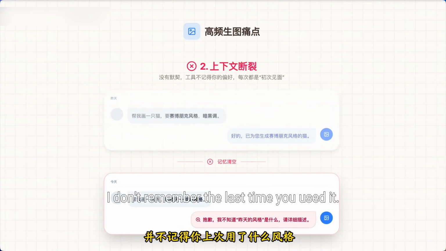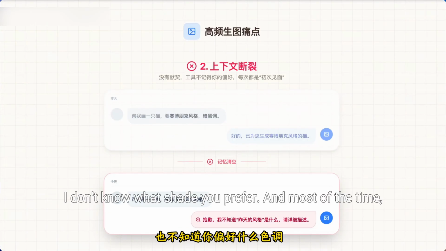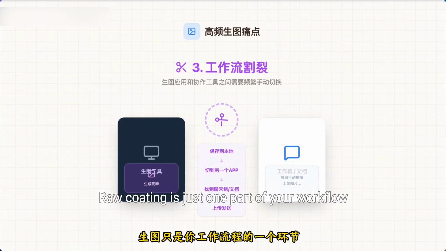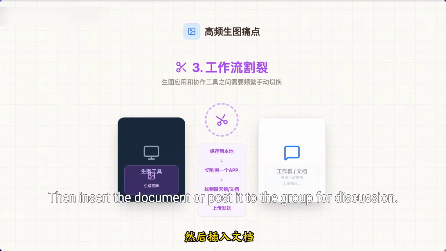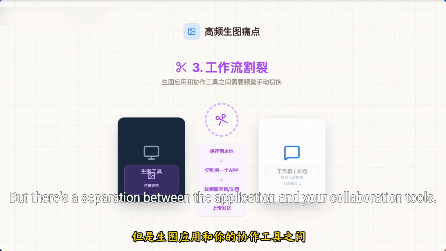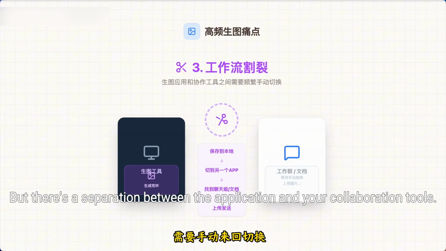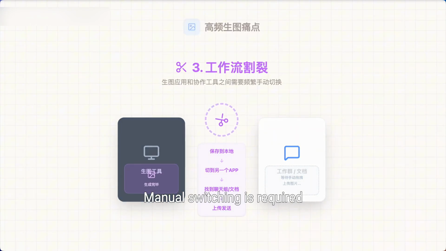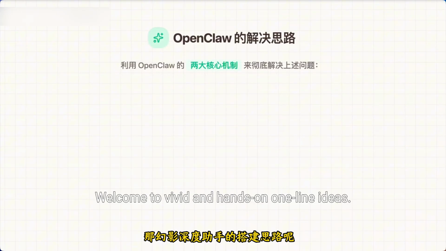I don't remember the last time you used it. I don't know what shade you prefer. And most of the time, raw coding is just one part of your workflow. You may need a picture of your husband, then insert the document or post it to the group for discussion. But there's a separation between the application and your collaboration tools. Manual switching is required.